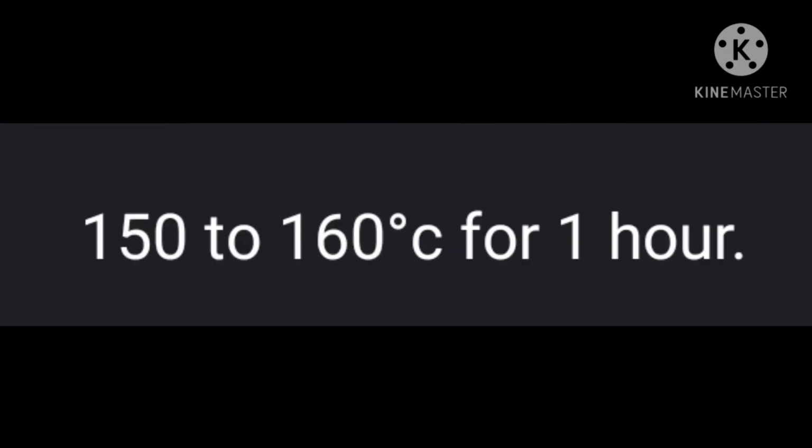The equipment used for dry heat sterilization is hot air oven. Dry heat sterilization is used on equipment that cannot be wet and on material that will not melt, catch fire, or change form when exposed to high temperature. In hot air oven, the sterilization is done at a temperature of 150 to 160 degrees Celsius for 1 hour.